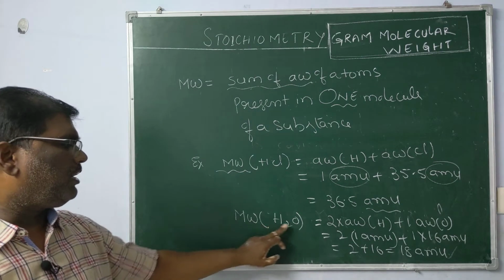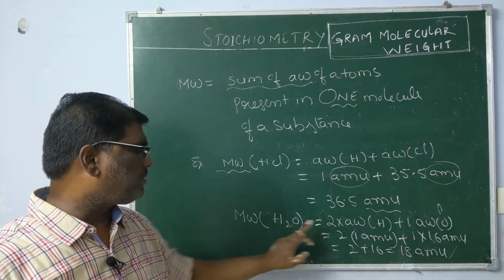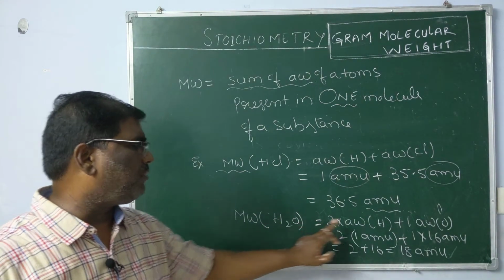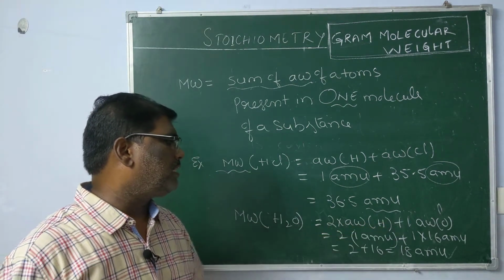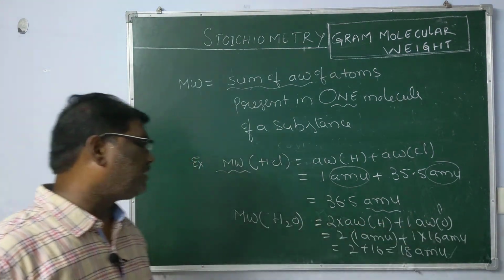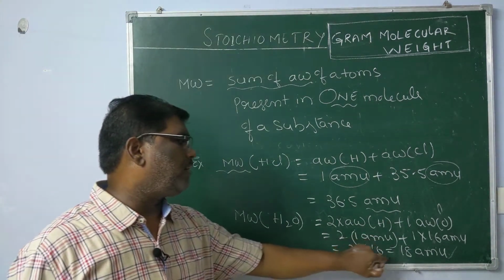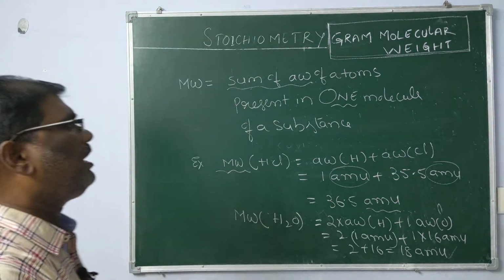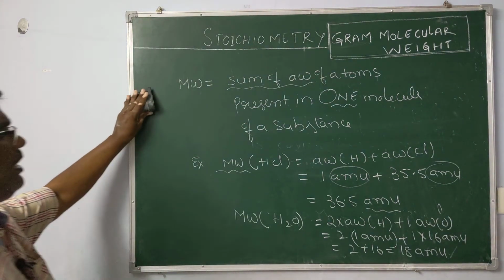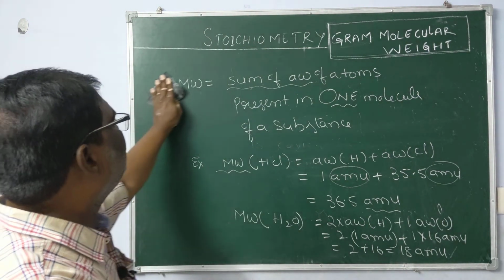Similarly, molecular weight of water is 2 hydrogen atoms and 1 oxygen: 2 into 1 AMU plus 1 into 16 AMU, totally 18 AMU.